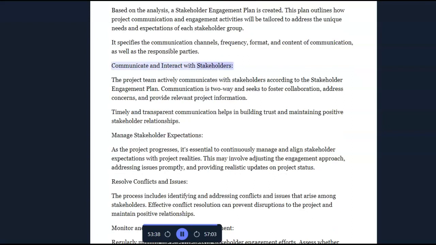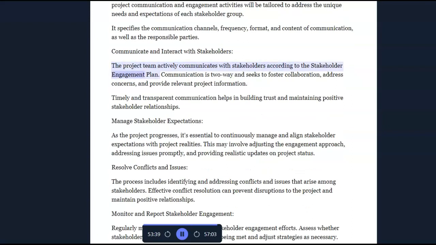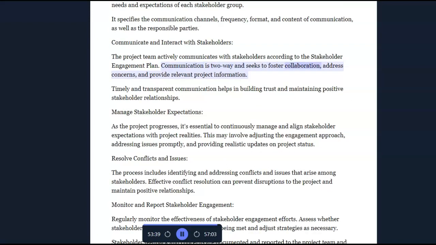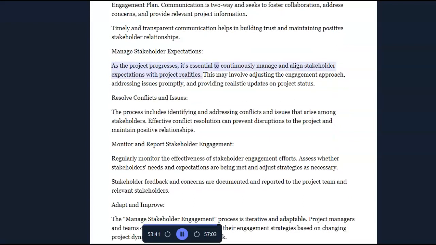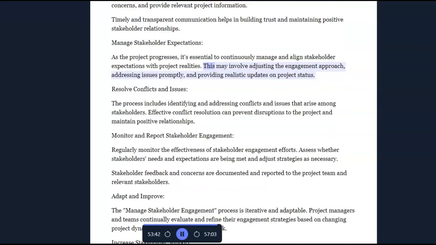Communicate and interact with stakeholders. The project team actively communicates with stakeholders according to the stakeholder engagement plan. Communication is two-way and seeks to foster collaboration, address concerns, and provide relevant project information. Timely and transparent communication helps in building trust and maintaining positive stakeholder relationships. Manage stakeholder expectations. As the project progresses, it's essential to continuously manage and align stakeholder expectations with project realities. This may involve adjusting the engagement approach, addressing issues promptly, and providing realistic updates on project status.